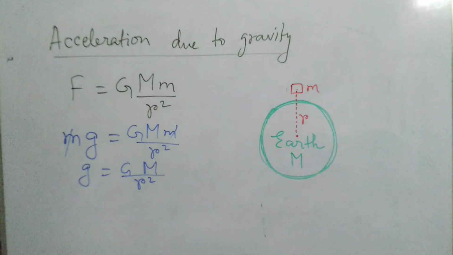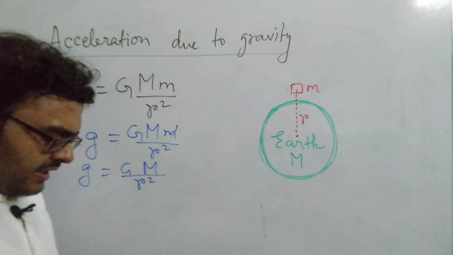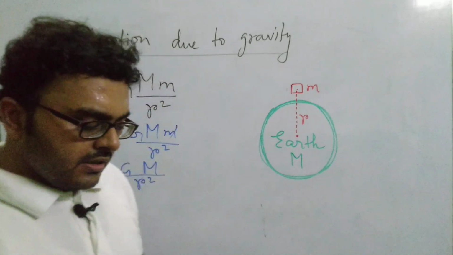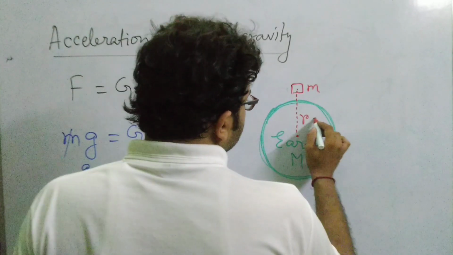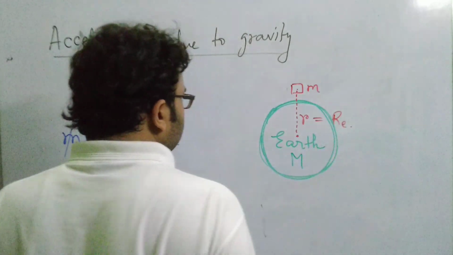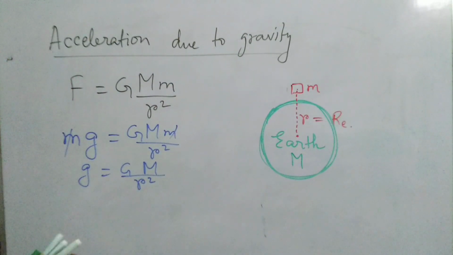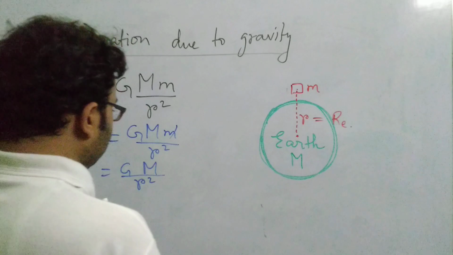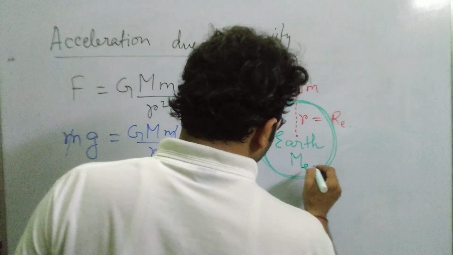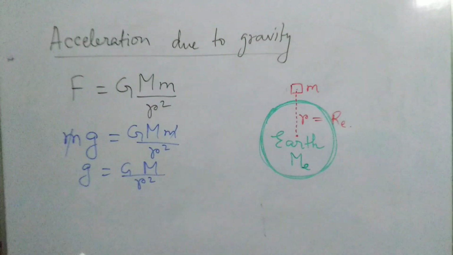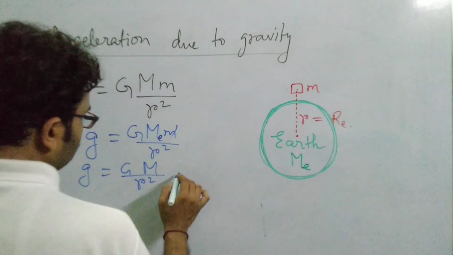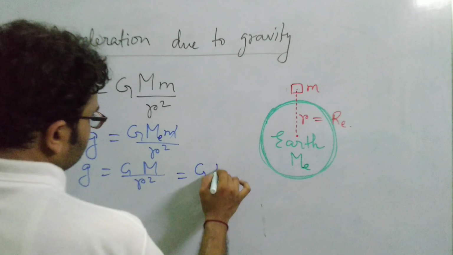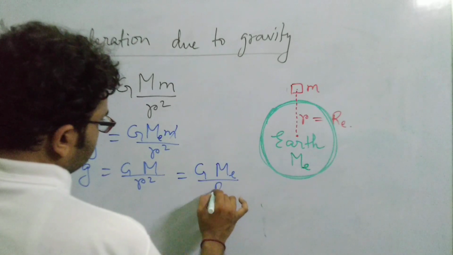Generally, when we are standing on the surface of the earth, the distance from the center of the earth to the object is nothing but the radius of the earth, isn't it? So g equals G times the mass of the earth by the radius of the earth square.